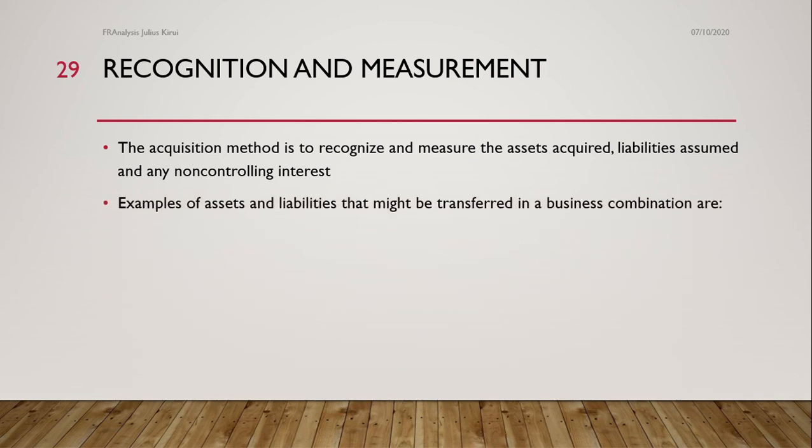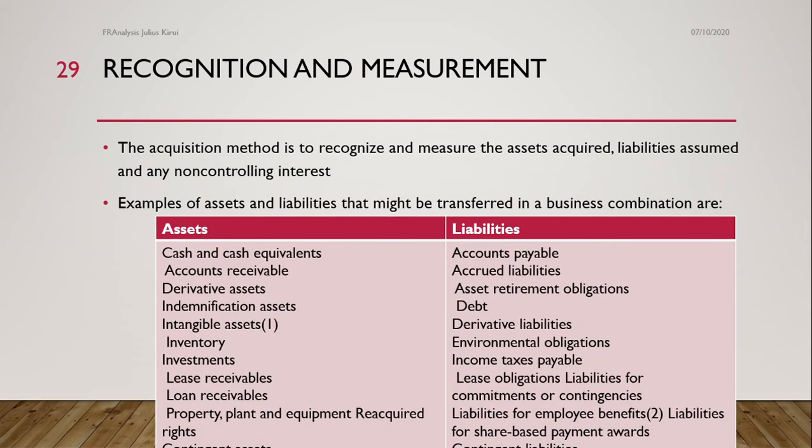Examples of assets and liabilities that might be transferred in the business combination. So can we look at the assets and liabilities which are supposed to be transferred in the event of acquisition? These are the assets and liabilities which are normally involved in the transfer.